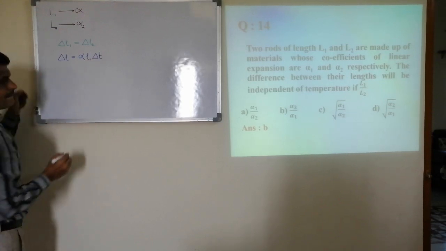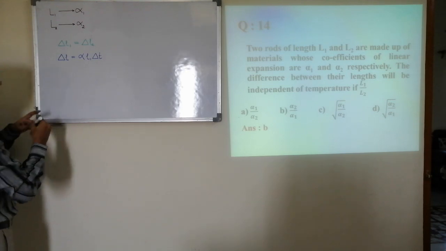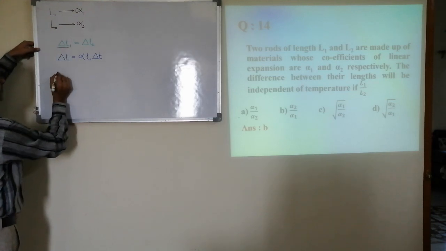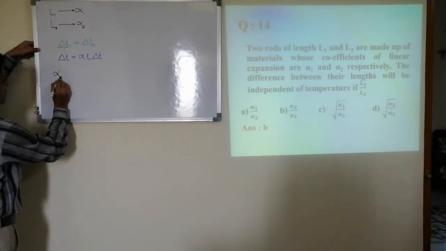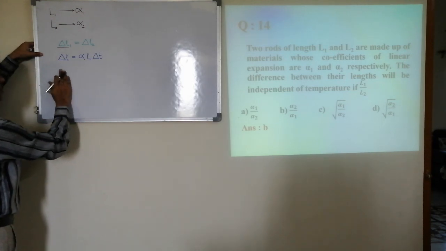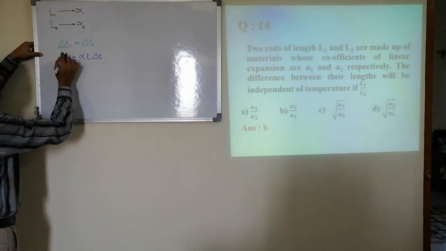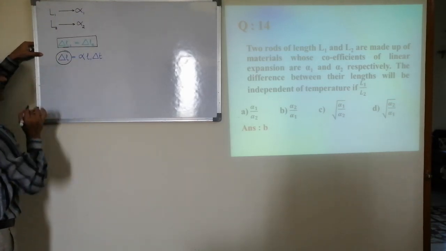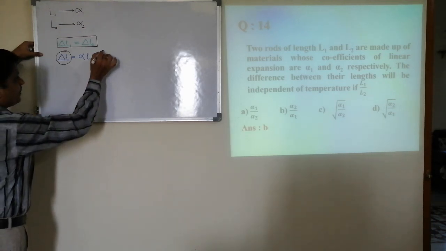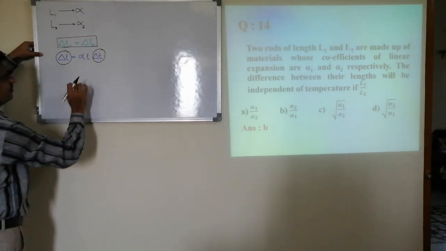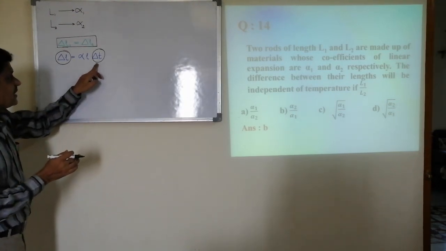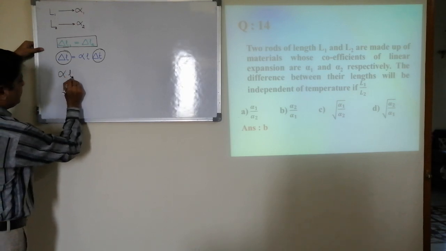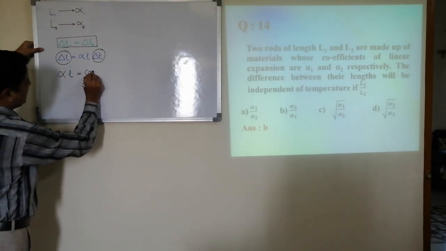So the change in the length in the first rod is alpha of the first rod, or otherwise in short, for both to be independent of temperature the change in the length should remain the same. Here the temperature is also kept the same, which means in both the rods the increase in the temperature is also the same. Then I can say alpha into length should be constant.